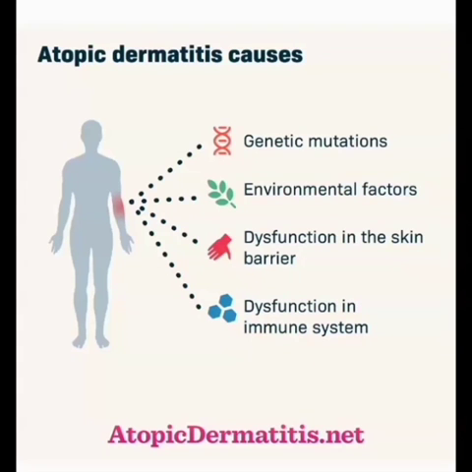The causes of atopic dermatitis include genetic mutations, environmental factors, dysfunction in the skin barrier, and dysfunction in the immune system. Genetic mutations means family history. If the patient has a family history of atopic dermatitis, it may transfer from one generation to another.